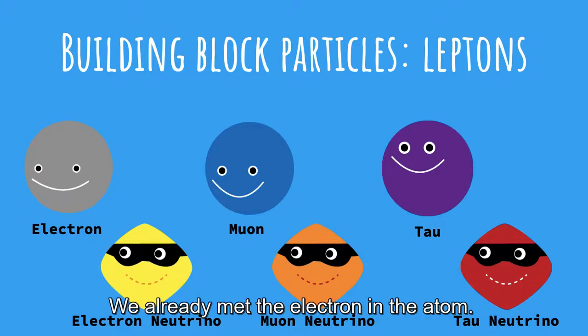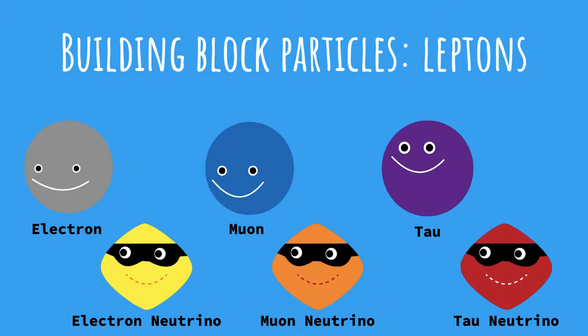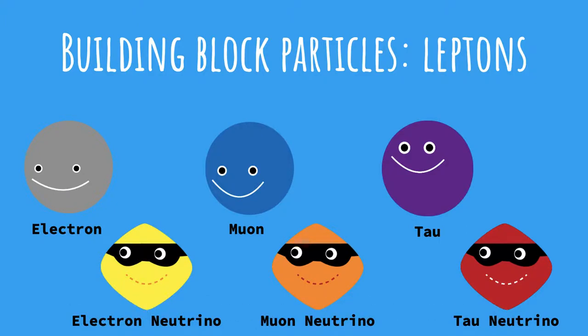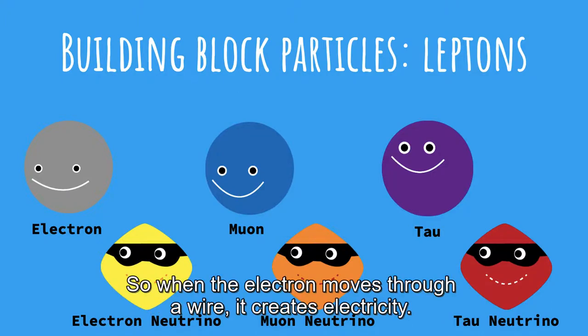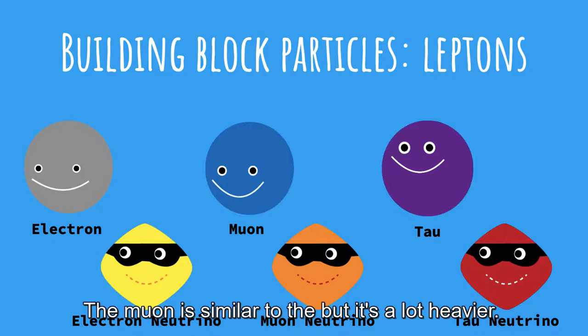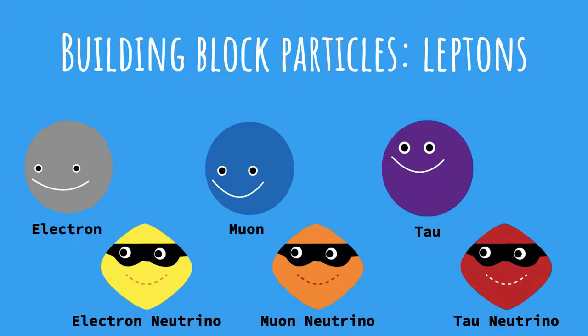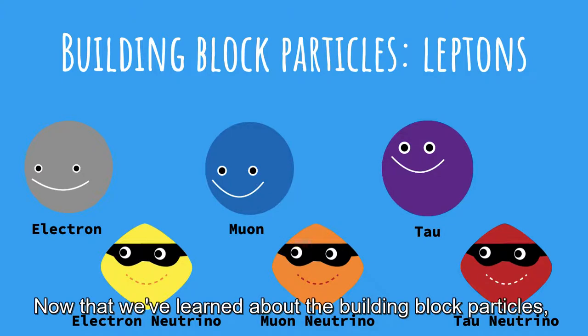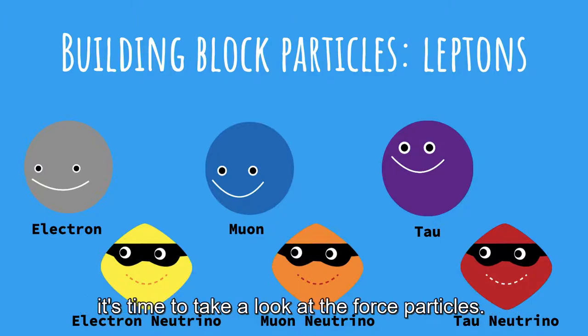We already met the electron in the atom. The electron doesn't weigh a lot, and it circles the center of the atom, or the nucleus. The electron also carries charge, so when the electron moves through a wire, it creates electricity. The muon is similar to the electron, but it's a lot heavier. However, tau is the heaviest of them all. Now that we've learned about the building block particles, it's time to take a look at the force particles.